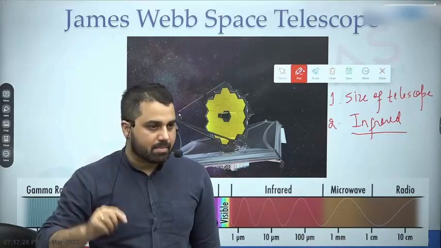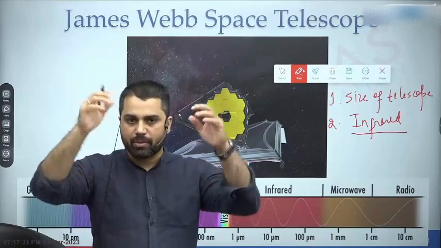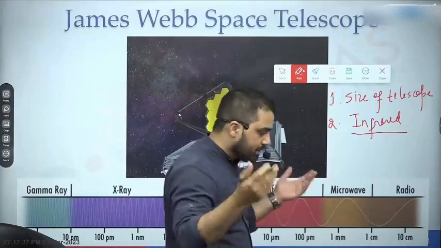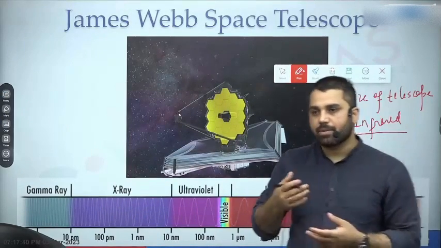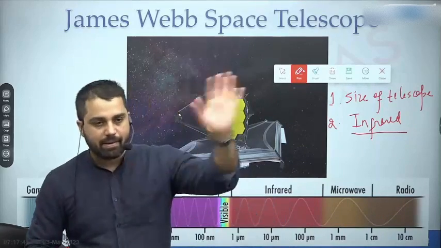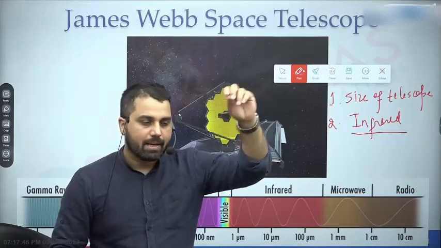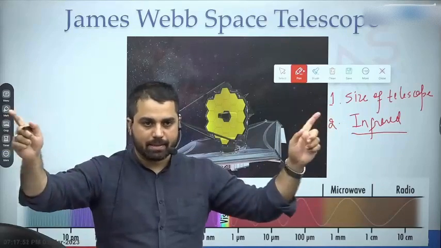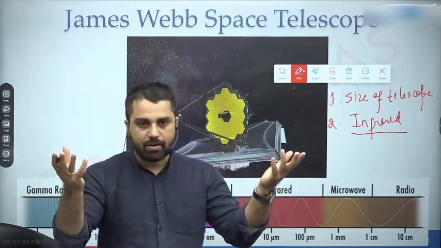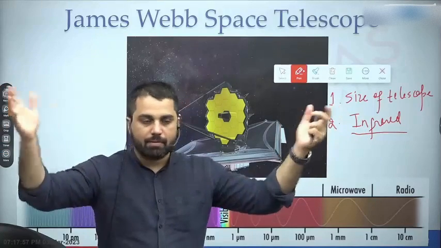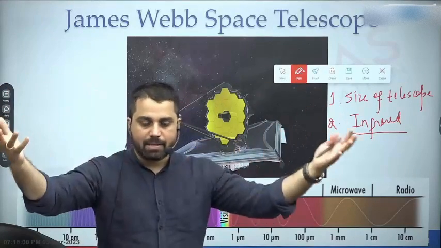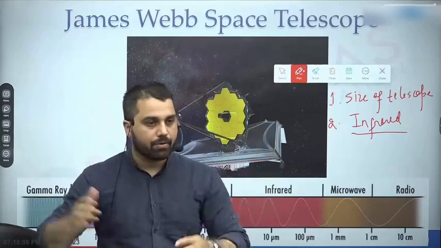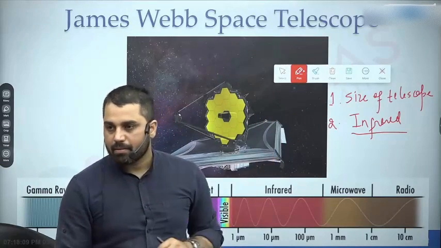The biggest benefit of an infrared camera is this: the universe speaks to us in many lights, many types of frequencies. I can observe the universe in X-ray, ultraviolet, visible light, infrared. Infrared light has a lot of benefit, in that it can simply filter out a lot of things as if they are not there. During night, for example, if this room suddenly becomes completely dark, we will not be able to see each other. But if I have an infrared goggle, I will be able to see all of you, because all of you have a unique heat signature, and whenever our body is emitting heat, that is infrared light. So with the help of infrared light, I can see exactly where all of you are sitting, even though this entire room becomes dark.